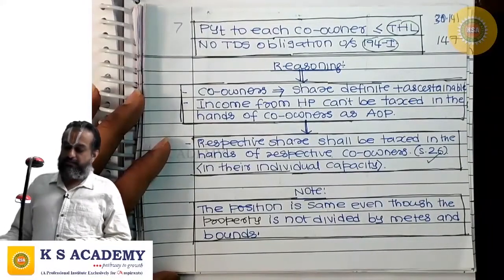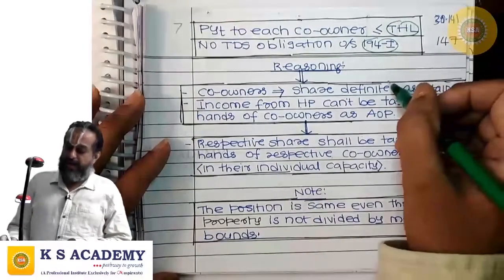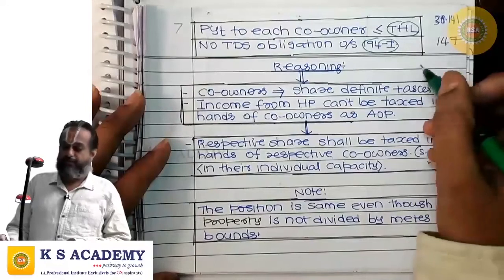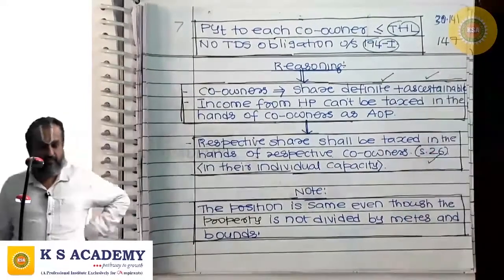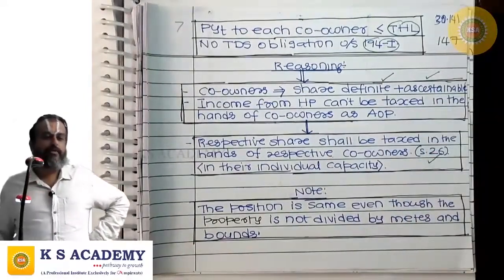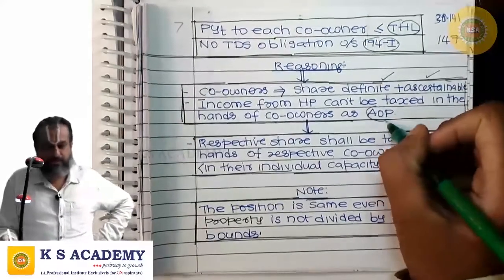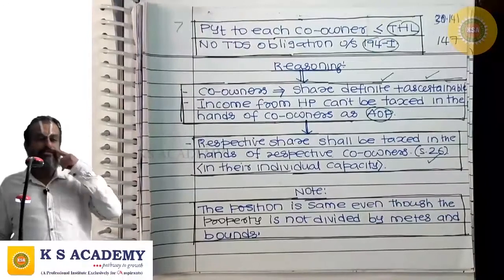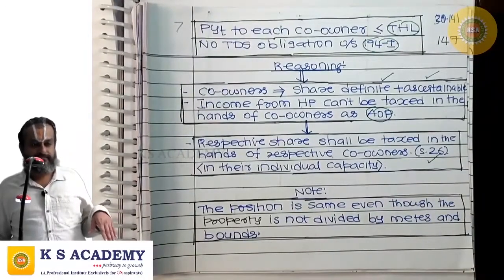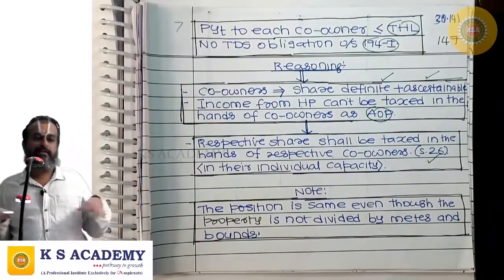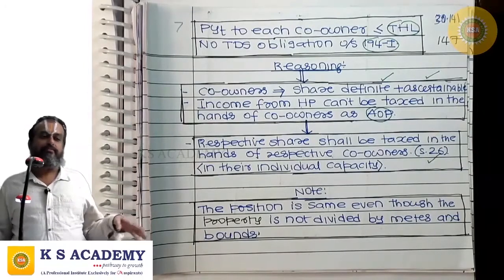it clearly says where the share of the co-owners in the property is definite and ascertainable, the income from the house property can't be taxed in the hands of co-owners as an AOP. Respective share in the house property income should be included in the respective person's income separately.